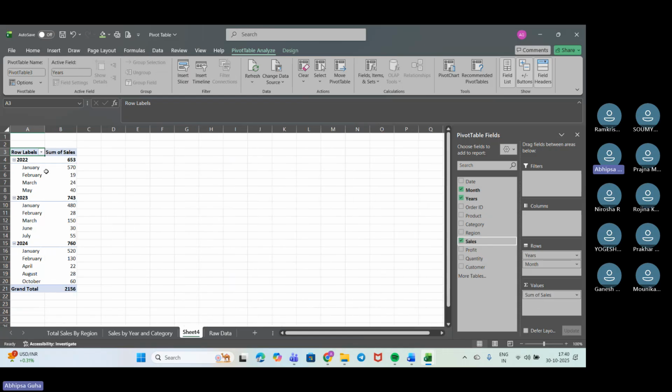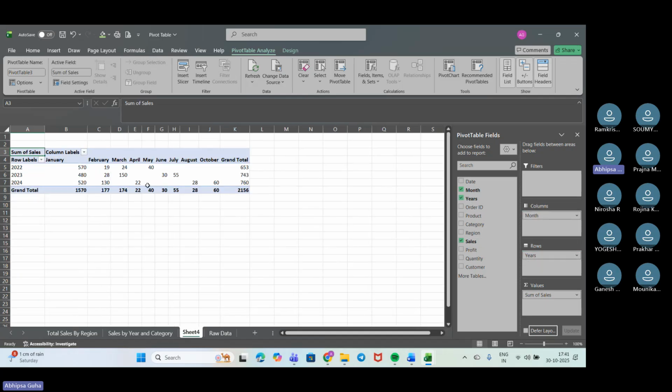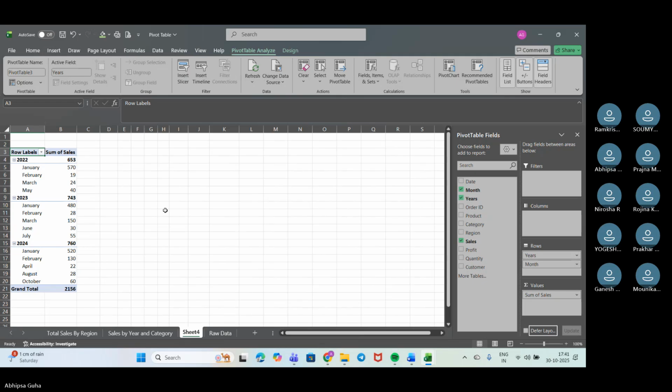So we have got 2022, what months we have taken, and we have got that. So if I am just changing it in this way, I am getting the data in this way. That is not looking good and it's very messy also. That's why I have taken both in the row. Hope that is clear to you. Is it clear, guys? Yes, ma'am.